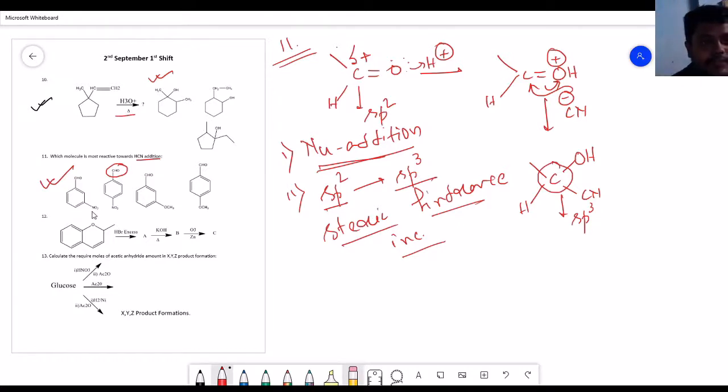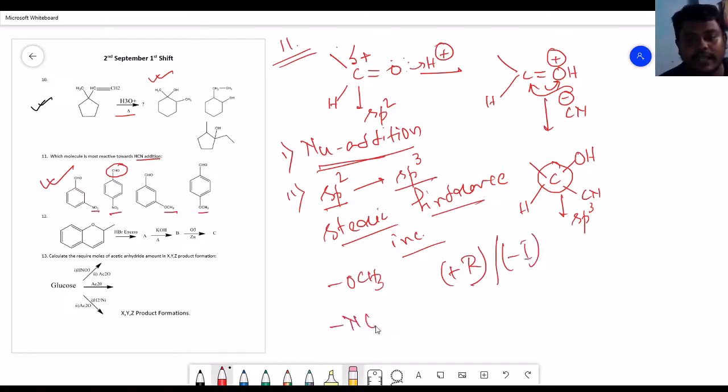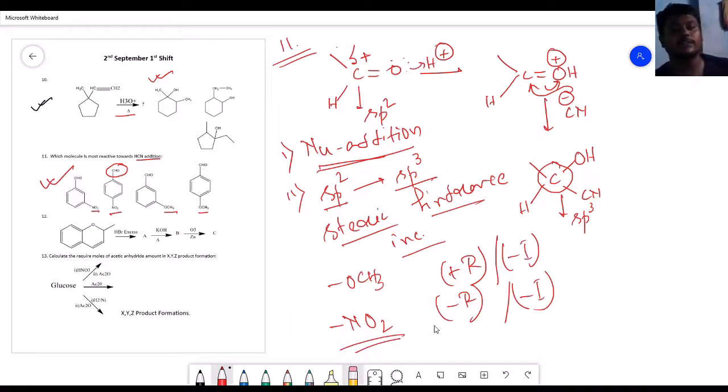Here we have some electron donating group and electron withdrawing group. Here we have NO2 and OCH3. What does OCH3 have? OCH3 has the capability of plus R as well as minus I. And NO2 has both electron withdrawing effects, minus R and minus I. That's why NO2 is one of the strongest electron withdrawing groups that we have.